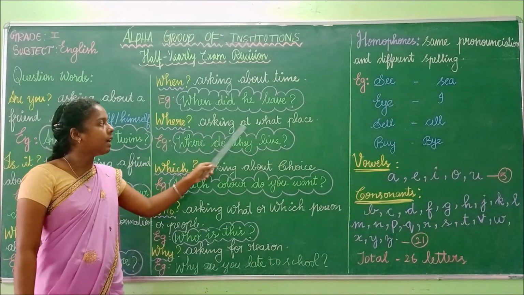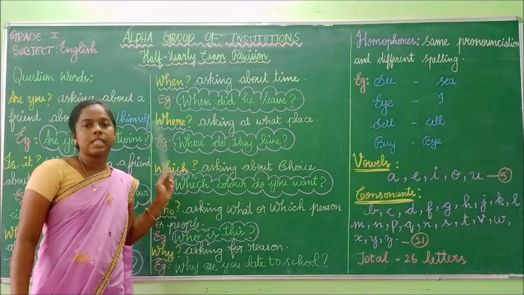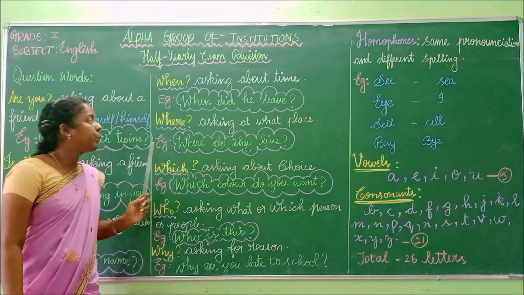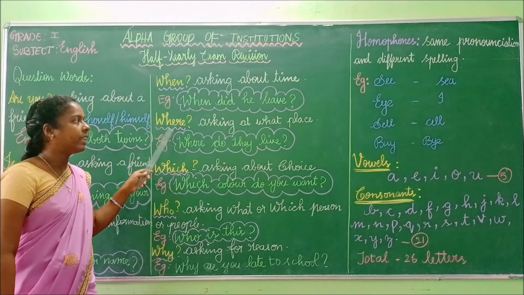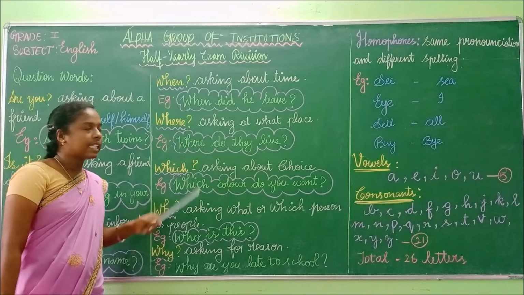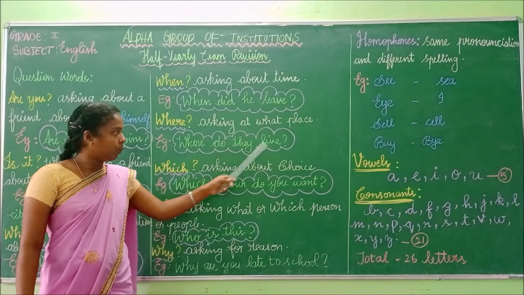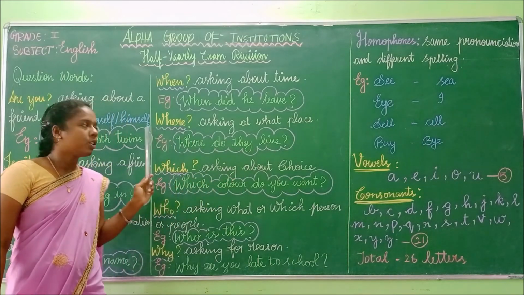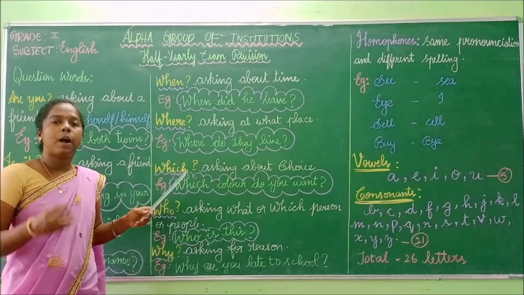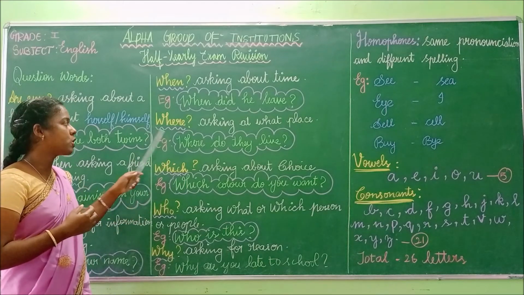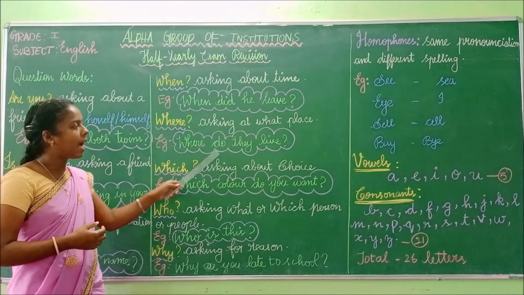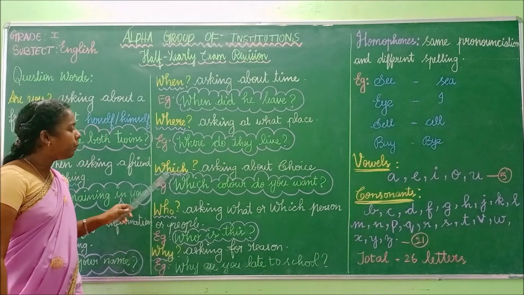Where? Asking at what place? So we have to use the question word where for the place. Look at the example. Where do they live? So here I am asking about the place. So I have to use the question word where.